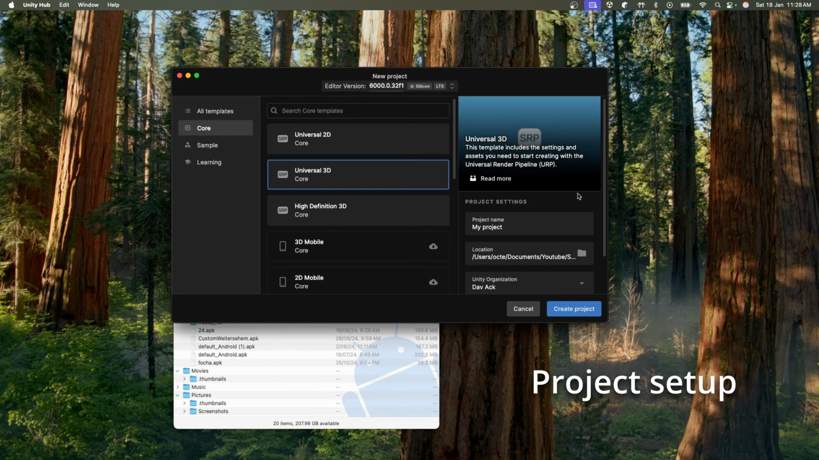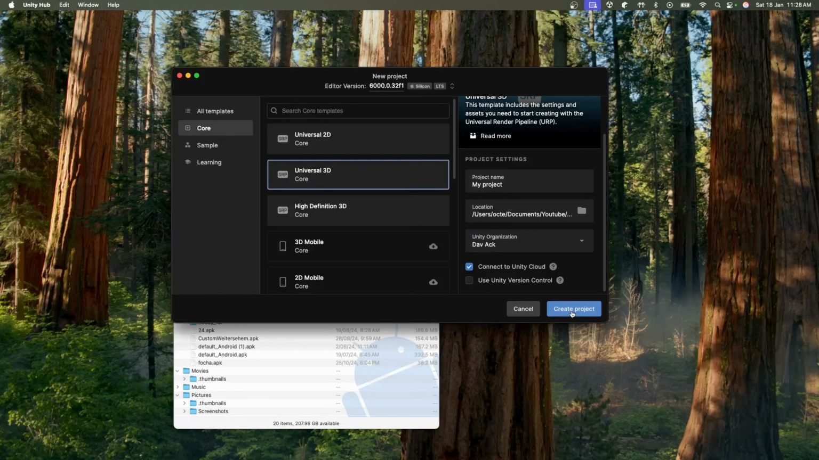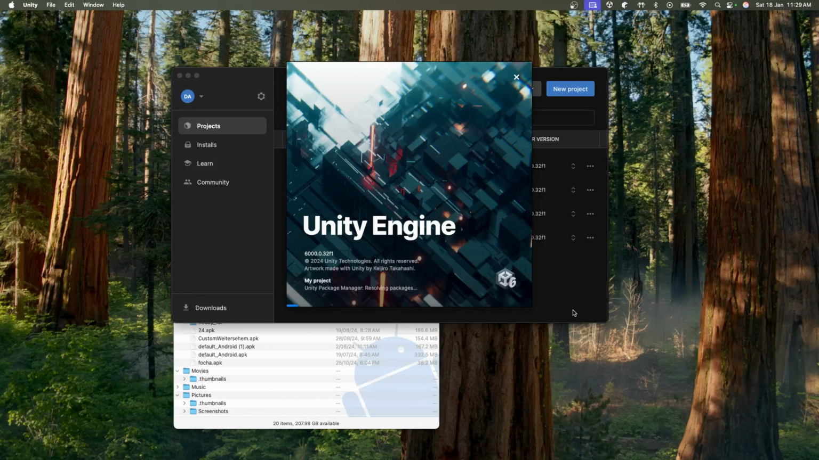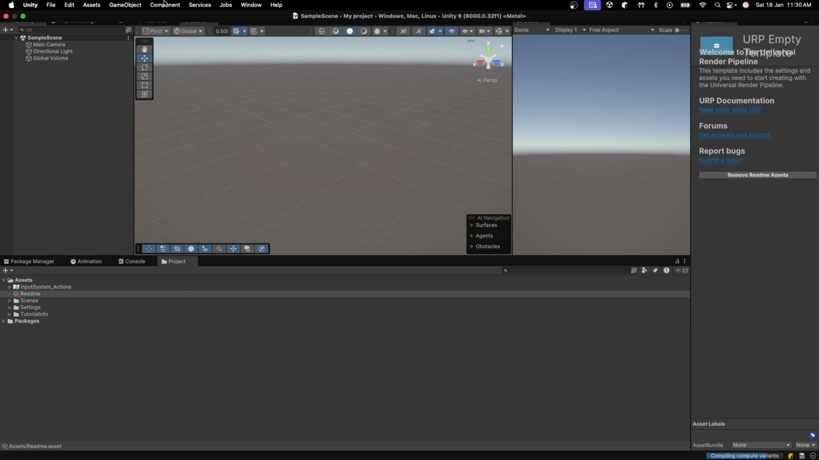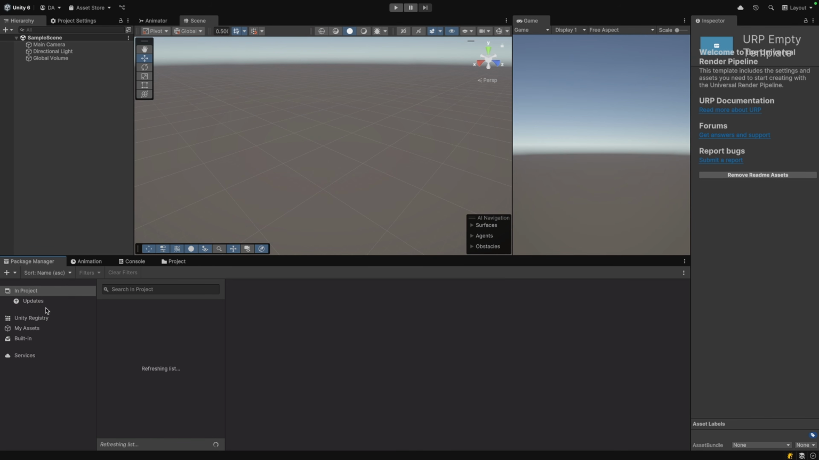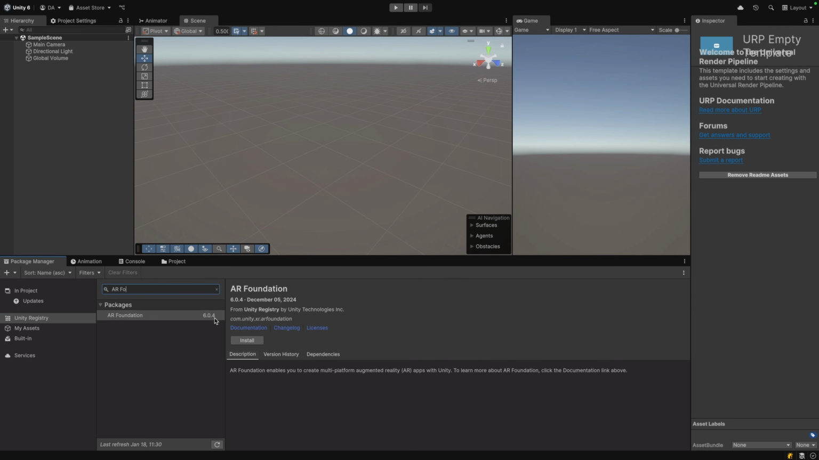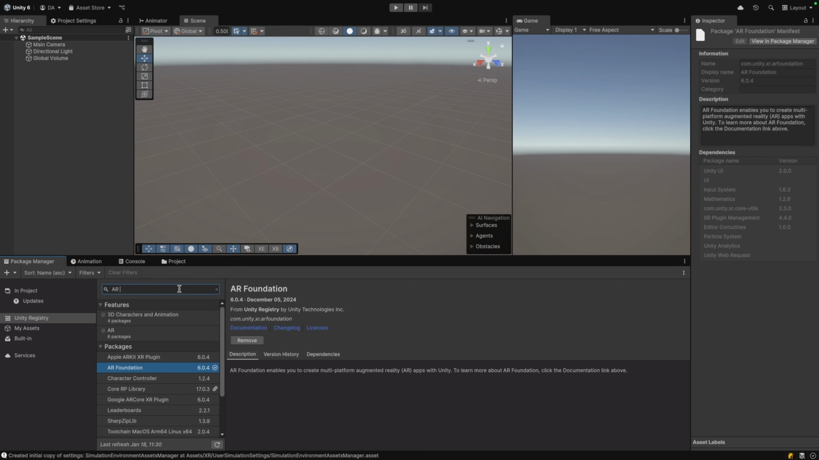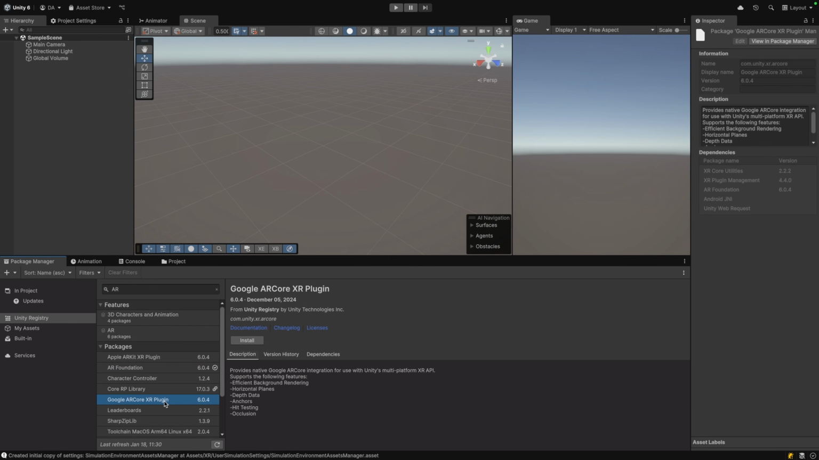Let's begin with a brand new project. Just make sure that it is Universal 3D. Now go to Window, Package Manager, and we look for AR Foundation. This is 6.0.4. Then install Google ARCore XR plugin. And finally, let's install Apple ARKit XR plugin.